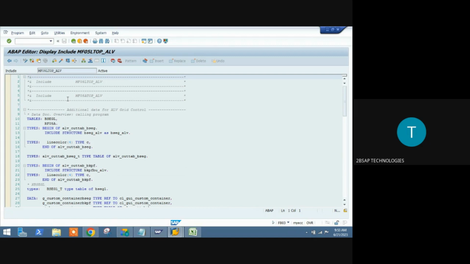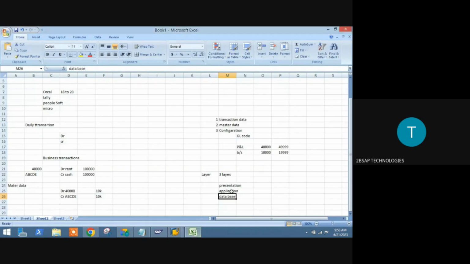This code defines how to store the entry values. Do we require to know anything about this program? No, sir, not at all. Even 0.001% is not required. These programs we call the application layer.